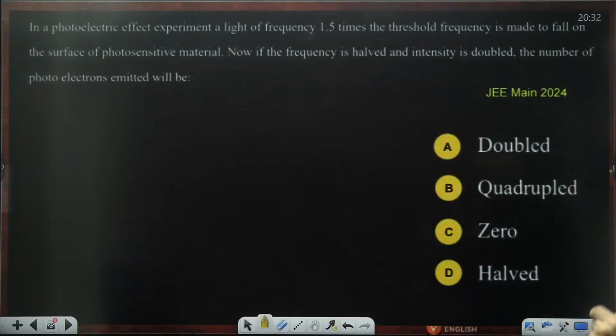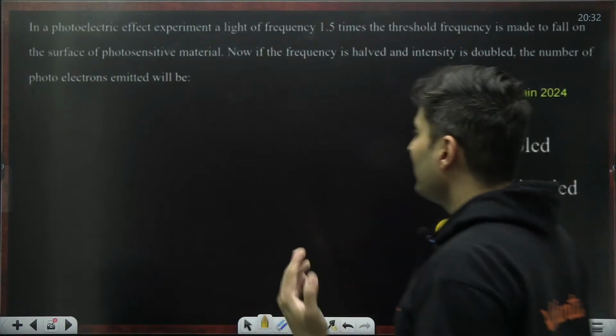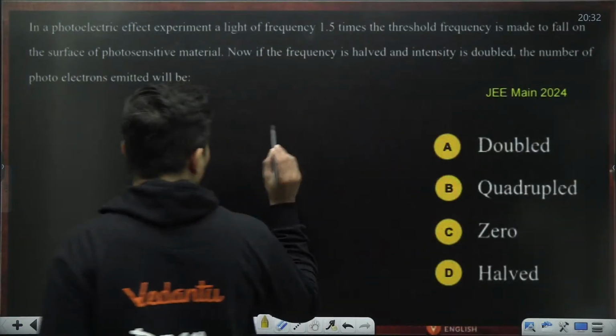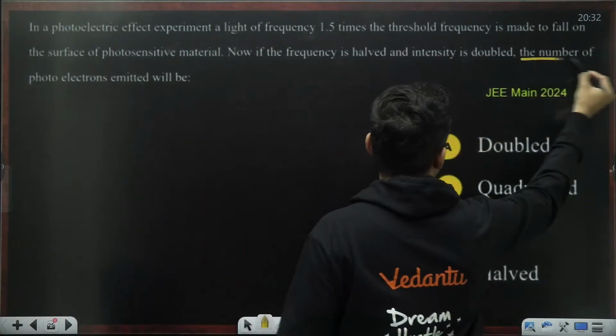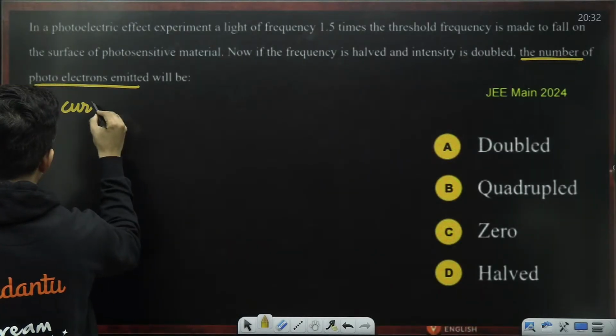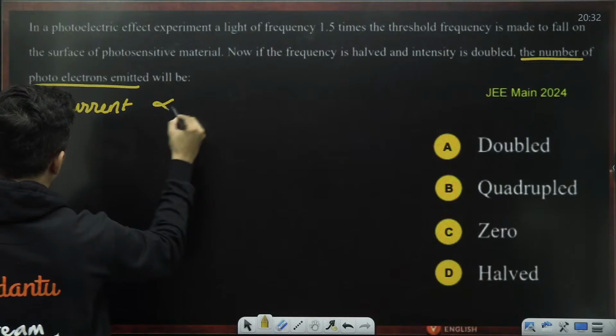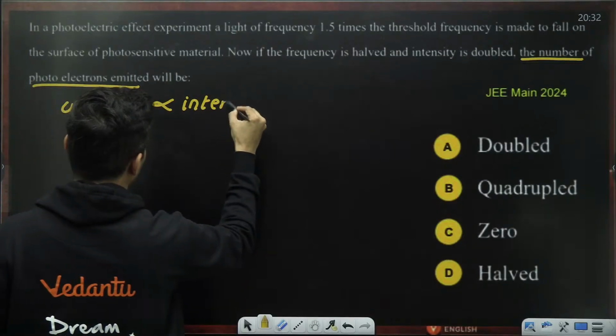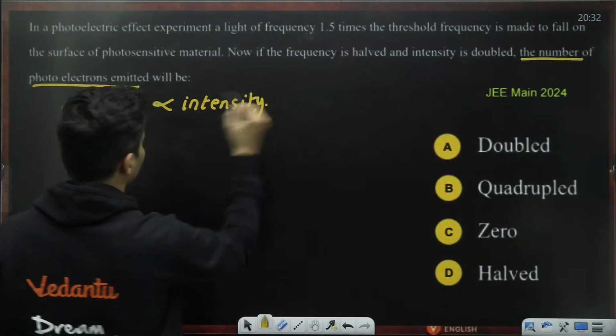In a photoelectric effect experiment, light frequency made 1.5 times the threshold frequency, and now if the frequency is halved and intensity is doubled, the number of electrons emitted will be. Guys, the number of photoelectrons basically means the current, and the current is directly proportional to the intensity of light and nothing else.